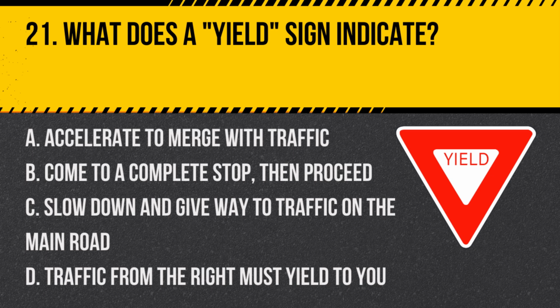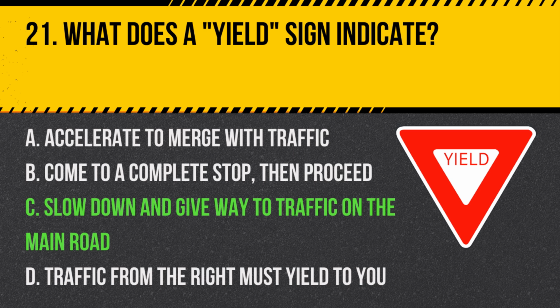Question 21. What does a yield sign indicate? A. Accelerate to merge with traffic. B. Come to a complete stop, then proceed. C. Slow down and give way to traffic on the main road. D. Traffic from the right must yield to you.